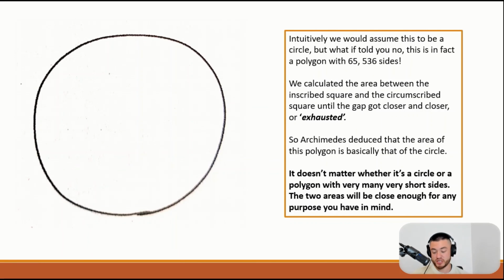So it didn't matter whether it was a circle or a polygon with tens of thousands of sides, the area was so close that it may as well be simply pi. So he was able to deduce the area of the unit circle is pi. And that's where our formula pi r squared and the discovery of pi originates from.